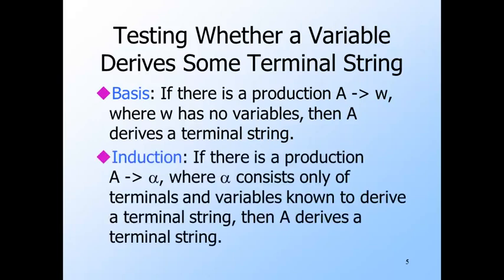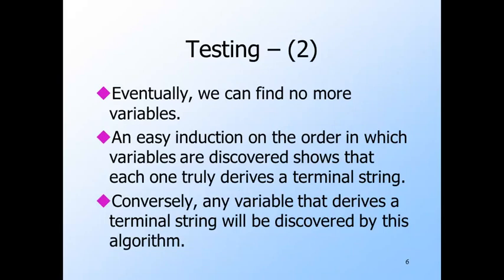Now suppose A has a production with a body alpha, and alpha consists only of terminals and variables that we have previously discovered to derive some terminal string. Then we can also conclude that A derives a terminal string. Since the number of variables is finite, eventually this algorithm terminates where it can find no more variables that derive terminal strings. It is easy to prove that whenever the algorithm says a variable derives a terminal string, it really does derive a terminal string. We're not going to prove that. The harder part is showing that the algorithm doesn't miss anything. That is, if variable A derives some terminal string, then the algorithm will eventually discover A. We'll do that on the next slide.